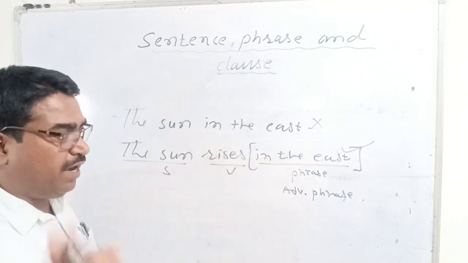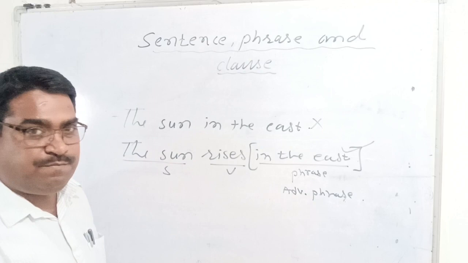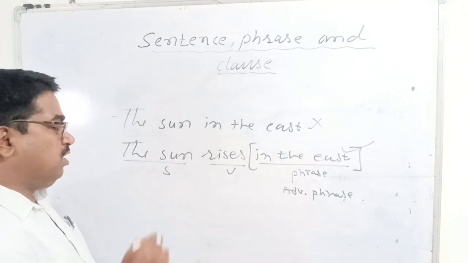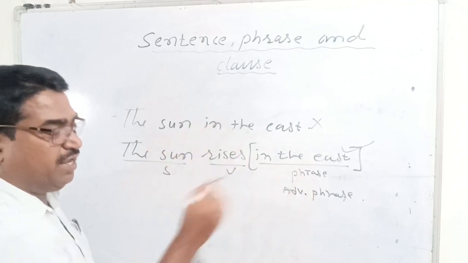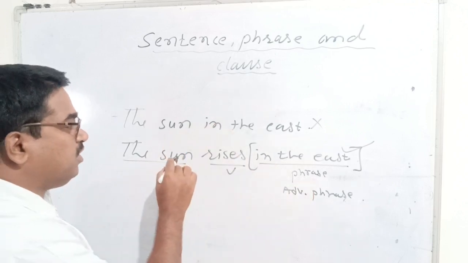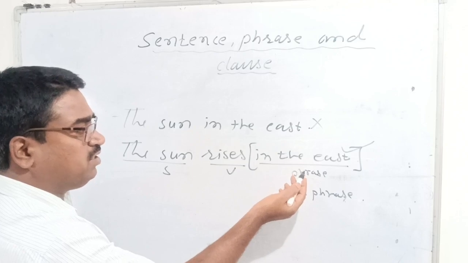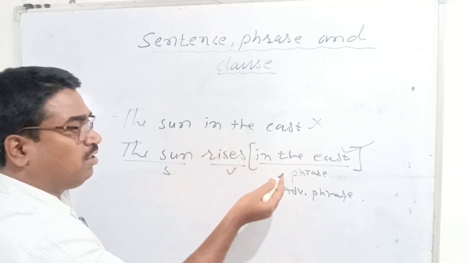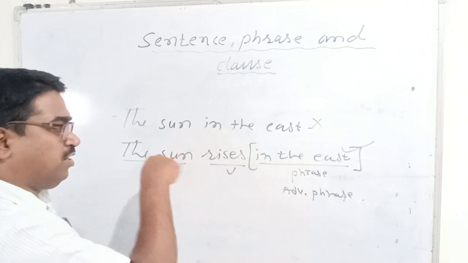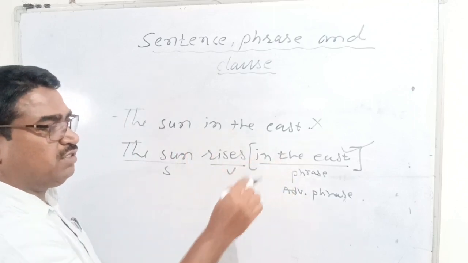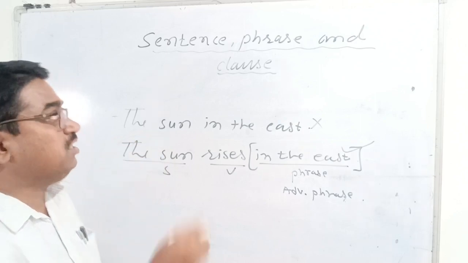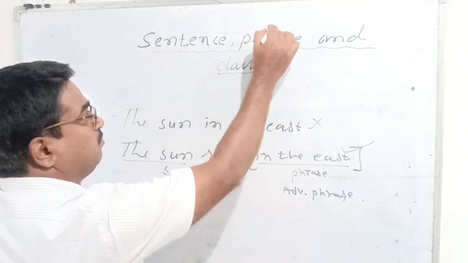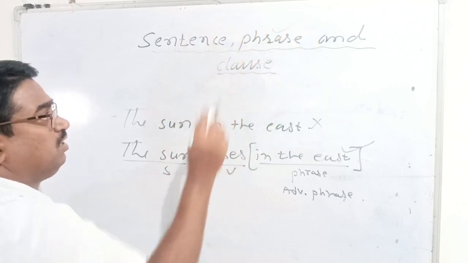Okay, so you can find a phrase in a clause, but you cannot find a clause in a phrase. Correct? Yes, a clause is larger than a phrase. What is larger than a phrase? A clause is larger than a phrase, and phrase is smaller than clause. So a phrase can be found in a clause, but a clause cannot be found in a phrase. Right? So phrase is the smallest unit among these three.